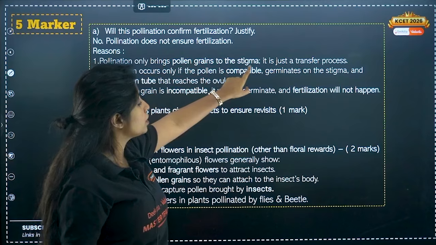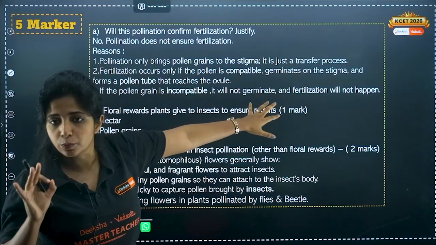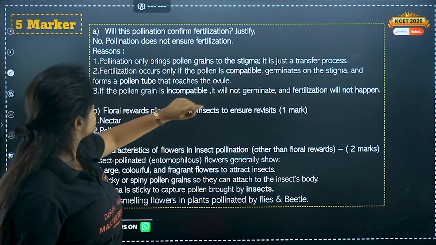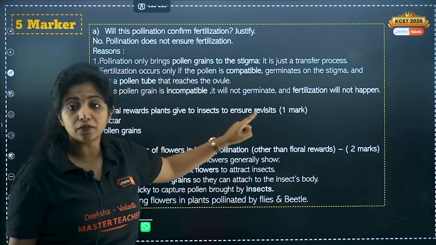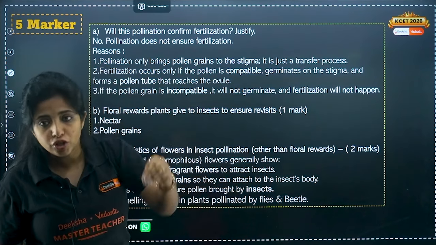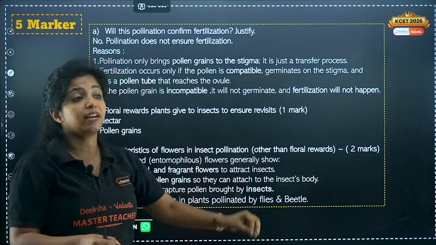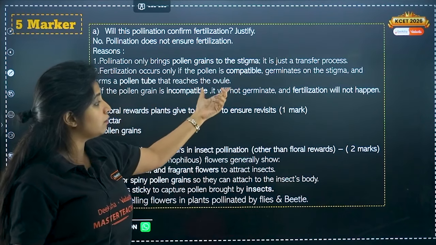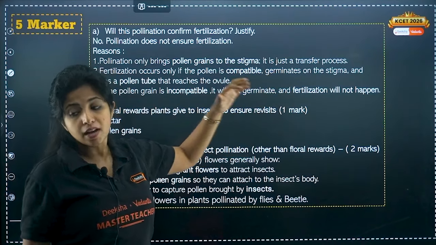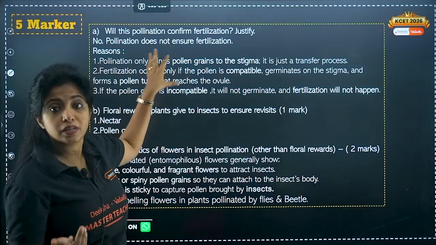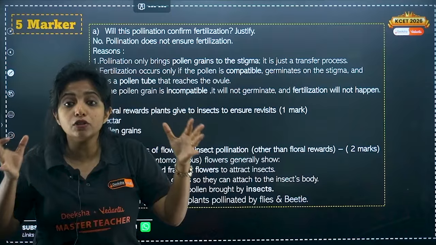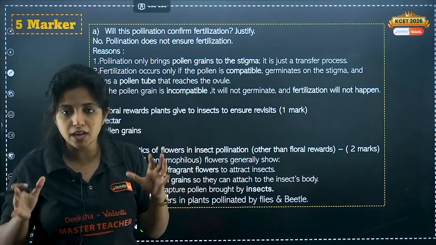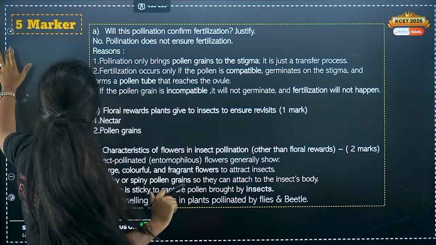Pollination only brings pollen grains to the stigma. It is just a transfer process. Fertilization occurs if the pollen is compatible, germinates on the stigma and forms a pollen tube that reaches the ovule. So it's not just compatibility, but it has to germinate, it has to form the pollen tube, it has to reach the ovule and transfer the gametes as well. If the pollen grain is incompatible, it will not germinate and fertilization will not happen. So, please talk about what is pollination and what is fertilization. Say that they are individual processes. You have to explain your answer like that.